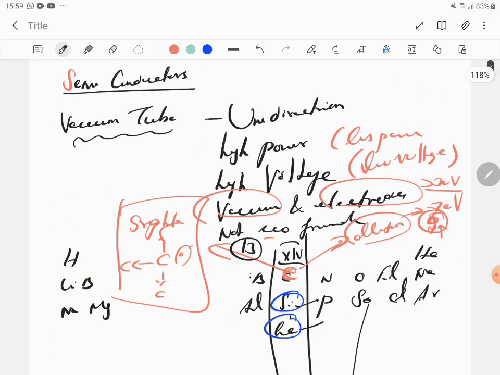Here, nitrogen is not chosen. Again, they'll ask you that question: even though it belongs to group 15, why is nitrogen not chosen as a dopant? Number one, nitrogen forms a molecule and doesn't form a crystal. Nitrogen also forms a nitrogen silicate or something like that, which can behave like an insulator. So nitrogen cannot be used: first, molecule formation; second, insulator. Therefore, only phosphorus or anything below it is preferable.